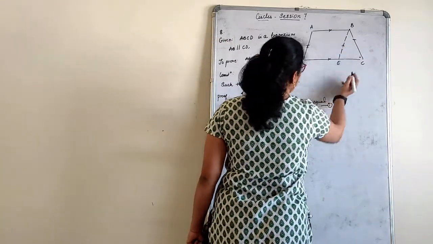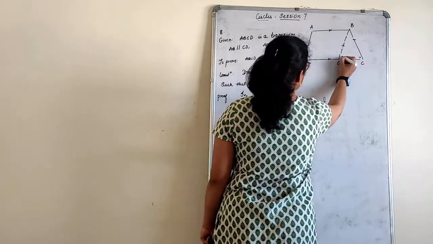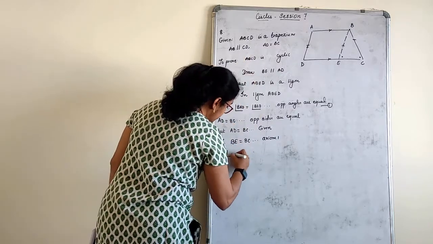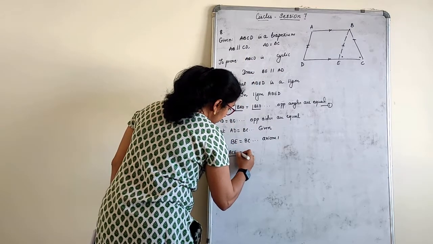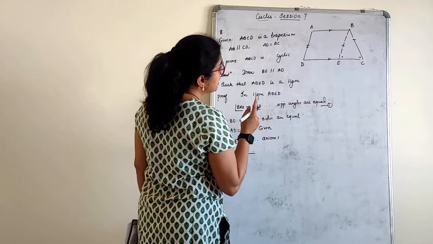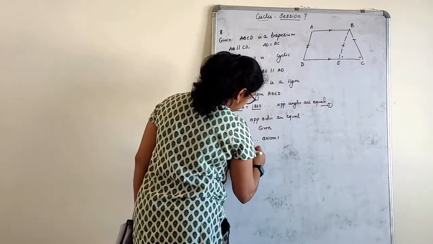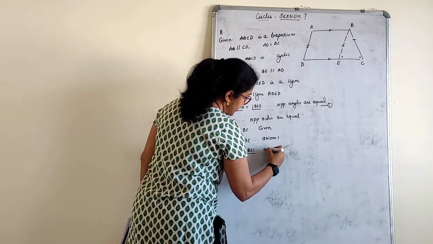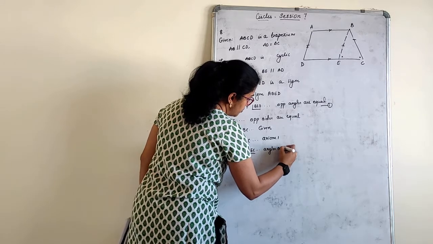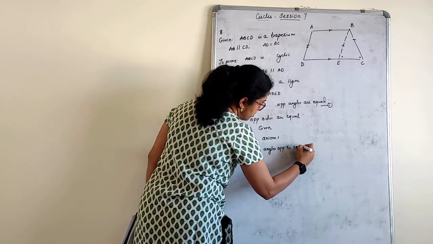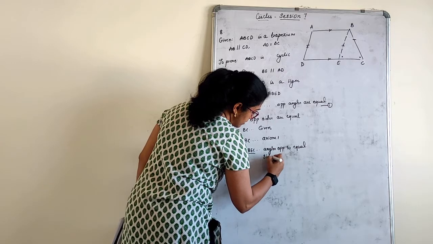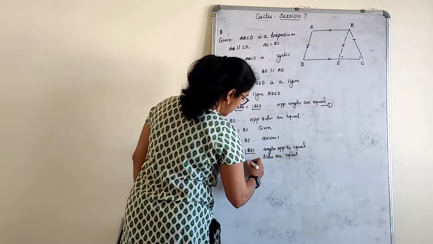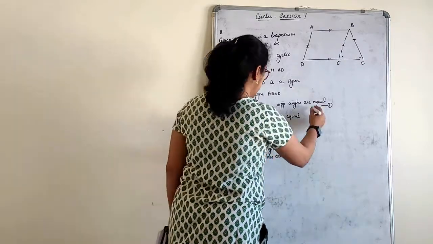Angle BCE is equal to angle BEC. Wherever possible, write reasons. Angles opposite to equal sides are equal. Equation 2. Keep this as it is.